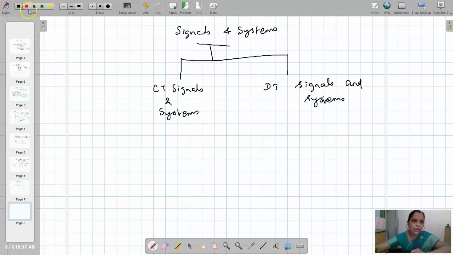So we are going to deal about discrete time signals and systems. That is the discrete time signal, that means the signal and the systems, they are represented by sequence of numbers.